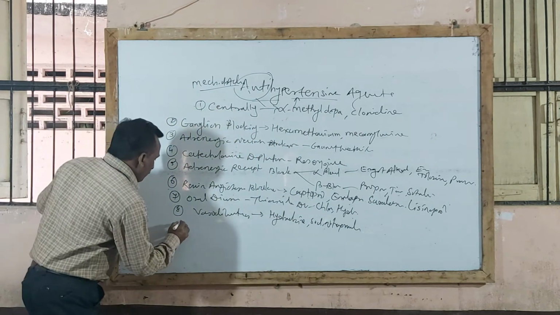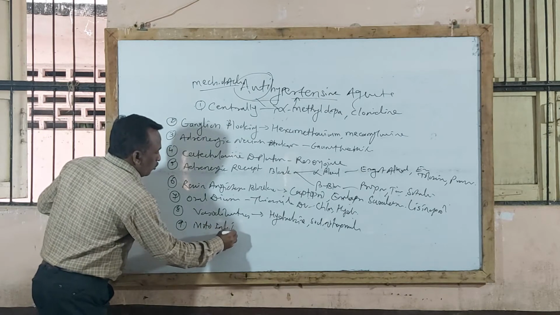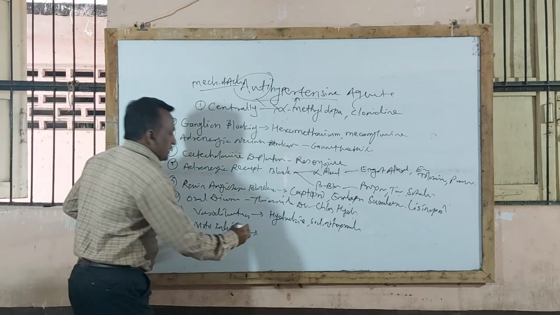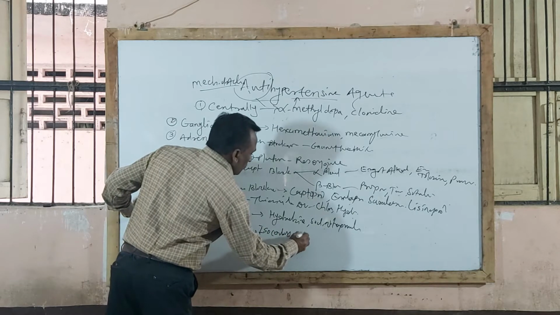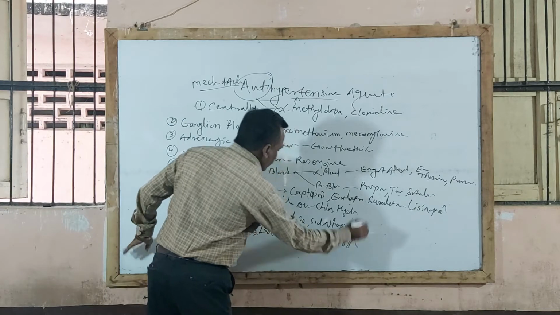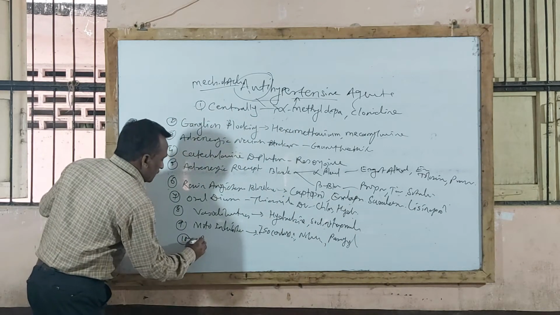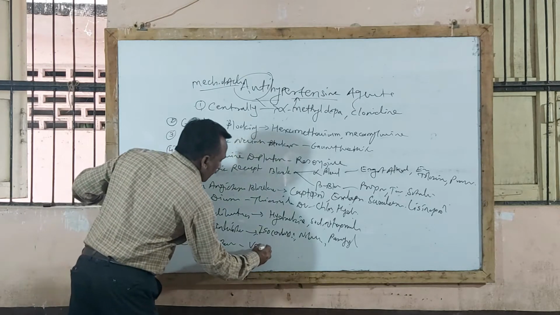Then the next type is MAO inhibitors, that is monoamine oxidase inhibitors, also used as antihypertensive agents. Examples: isocarboxazid, nialamide and pargyline. And the last type is baroreceptor blockers, example veratrum alkaloids.